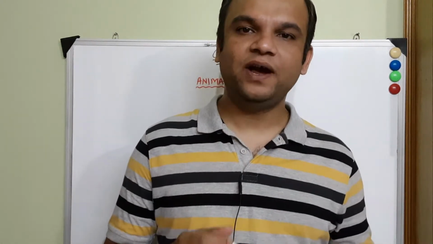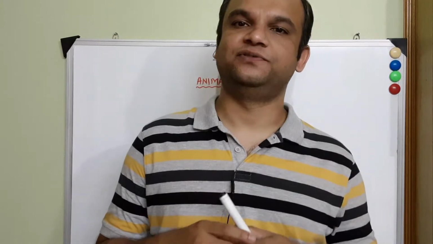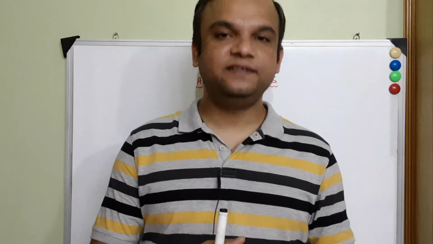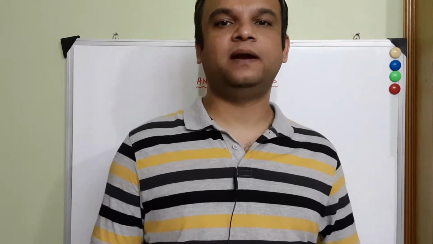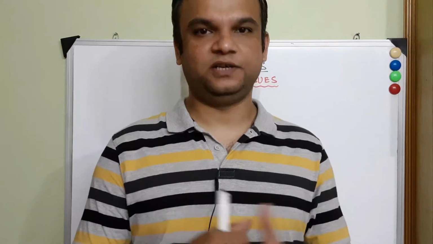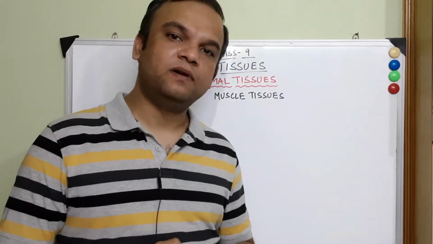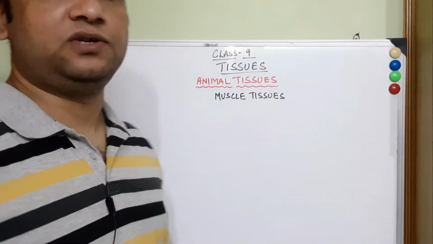Today we are going to talk about the animal tissues. Students, we have studied the plant tissues in our previous video lectures. We have discussed meristematic tissues, simple permanent tissues and complex permanent tissues. Today we are going to study the animal tissues. So today's topic in the animal tissues will be the muscle tissues, right?